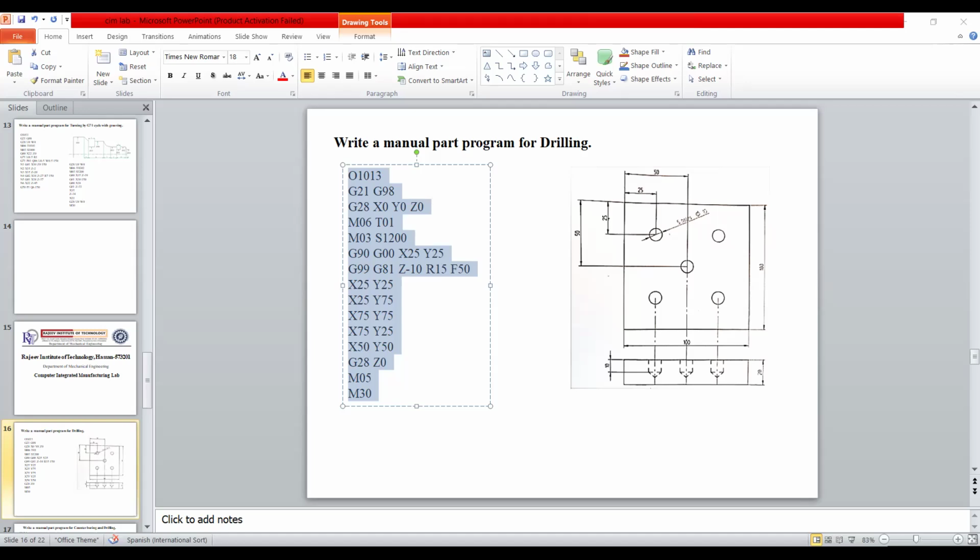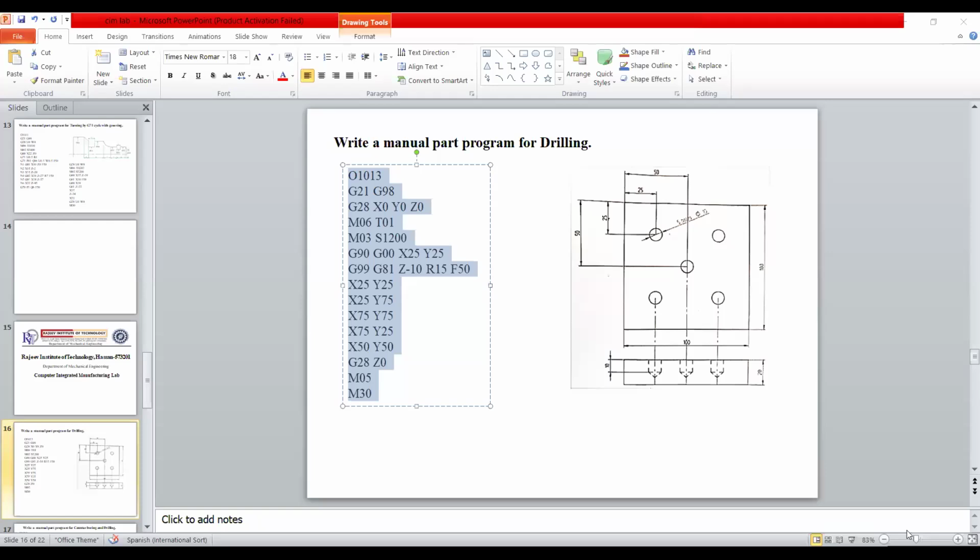So for that, the reference will come to G28 Z0, X50 Y50. With G28 it will go to home position with respect to Z0, then M05, M30. So this is for drilling. Okay, so the next program is